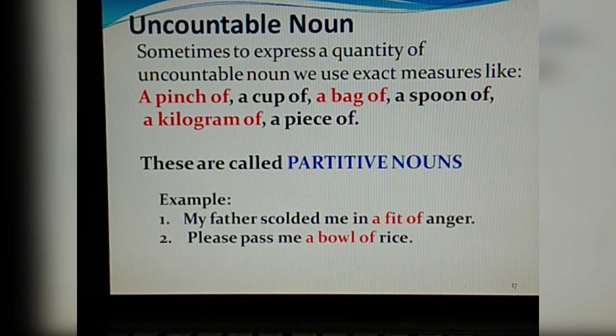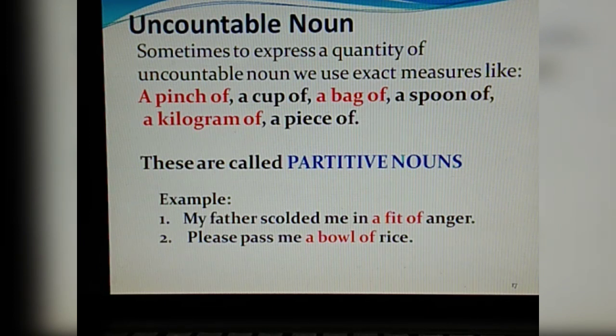Now for uncountable nouns, as I told you, to express a quantity we use exact measures. Like a pinch of, when we are giving a small amount, that is a pinch of. That refers to uncountable nouns. A cup of, a bag of, a spoon of, a kilogram of, a piece of, like this. So these are called partitive nouns. When we use such words to express the quantity of uncountable nouns, we call them partitive nouns.